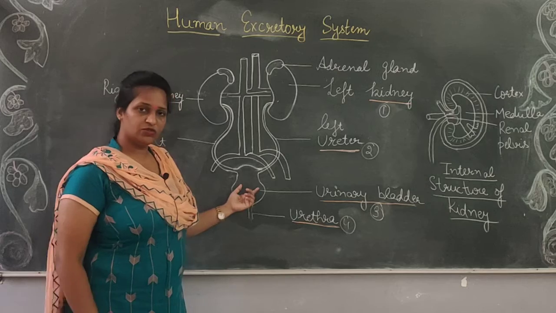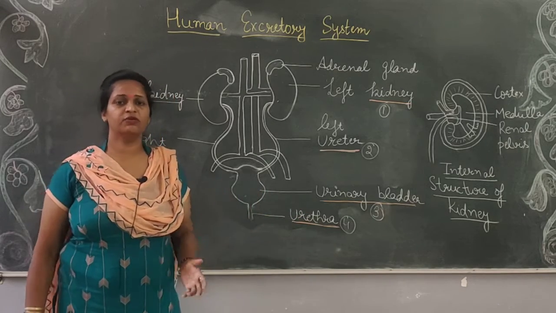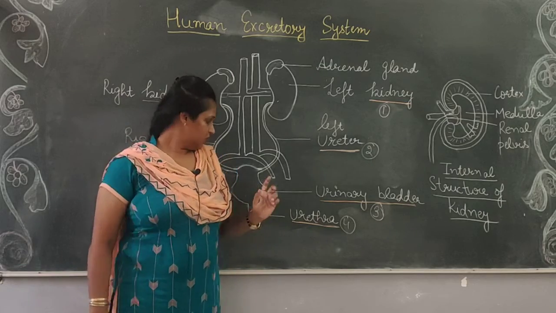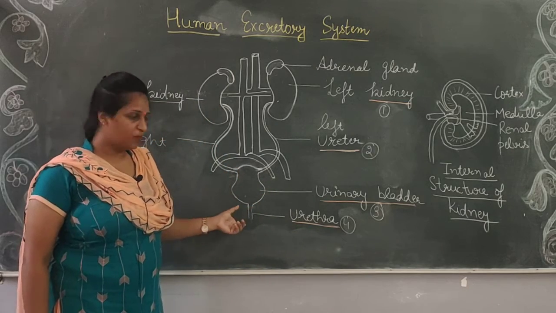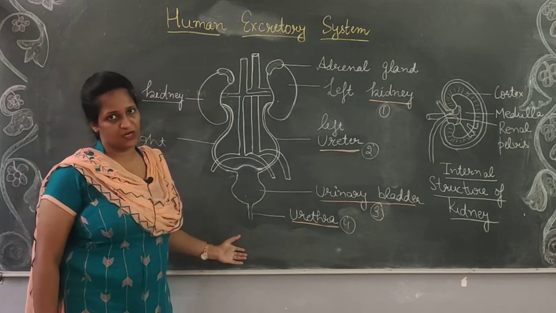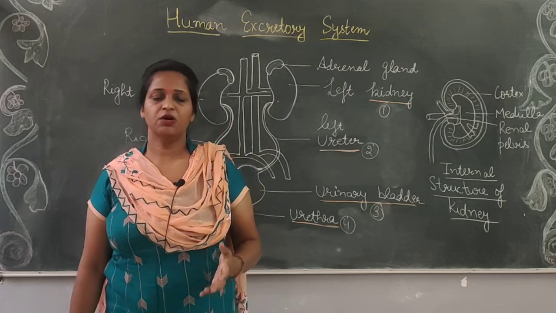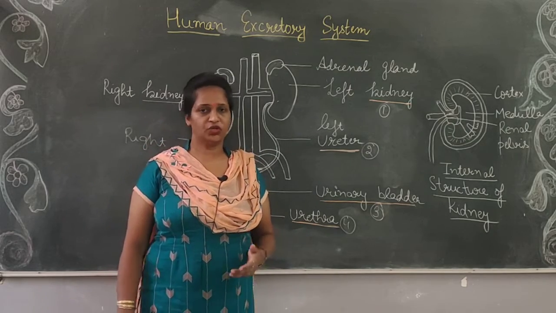Then urine will pass into muscular bag known as urinary bladder. Here the urine will be stored temporarily, and through this short tube-like structure which is known as urethra, the urine will pass out from our body. So the removal of the urine from the body is known as urination.